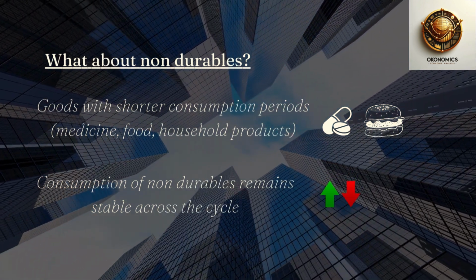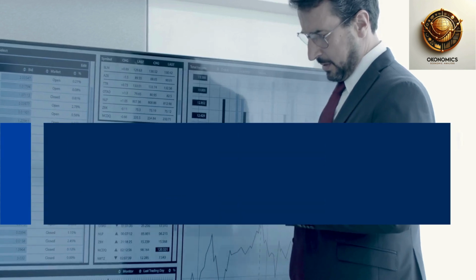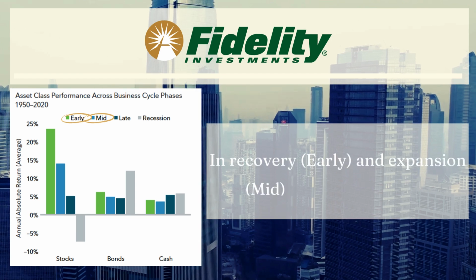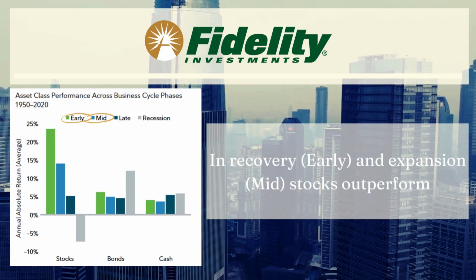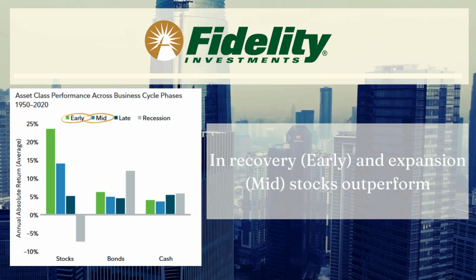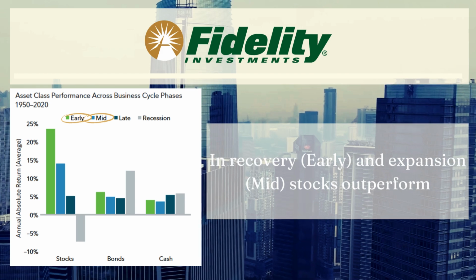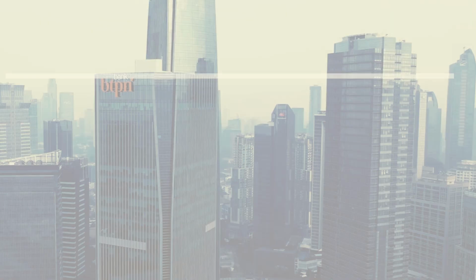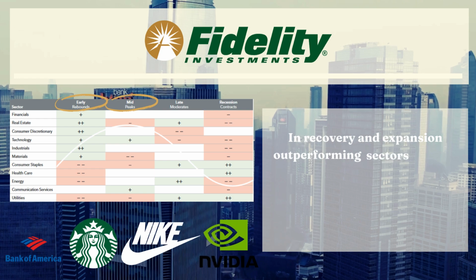So, after we talked about the phases of the cycle, where should someone invest depending on the stage of the cycle? According to Fidelity Investment Research, we can see through this graph that during recovery and expansion phases, stocks have historically shown the highest outperformance relative to bonds and cash.